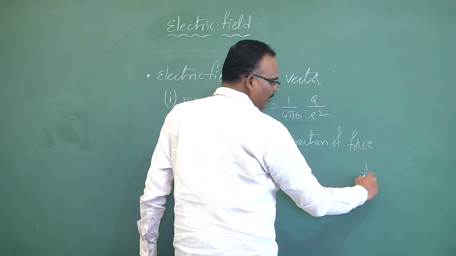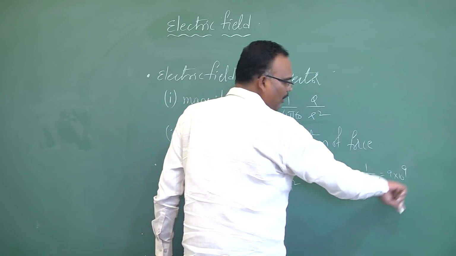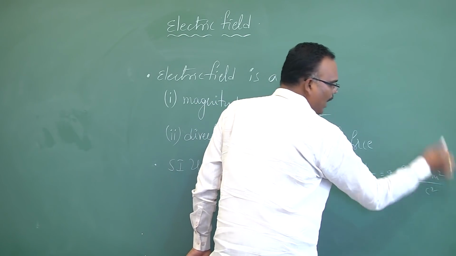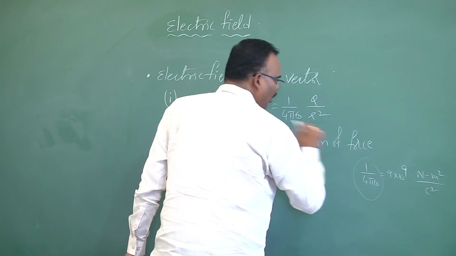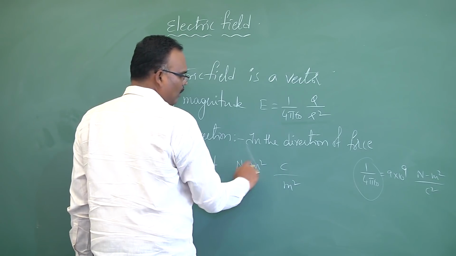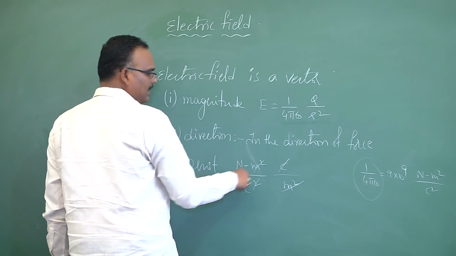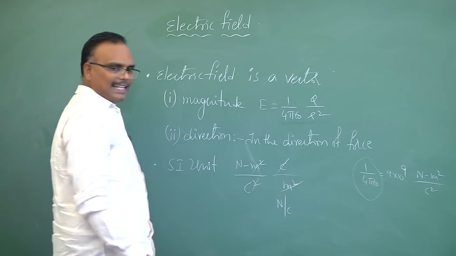I've already explained 1 by 4 pi epsilon naught value is 9 into 10 to the power of 9. Unit is Newton meter square per coulomb square. Okay? So if you take the unit of 1 by 4 pi epsilon naught here, you will get Newton meter square per coulomb square. So if you cancel coulomb and meter square, you will get Newton per coulomb as the SI unit.